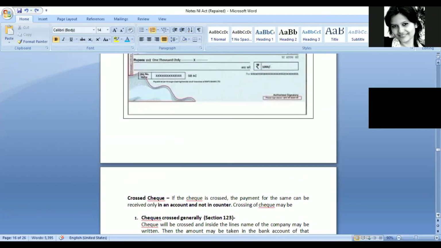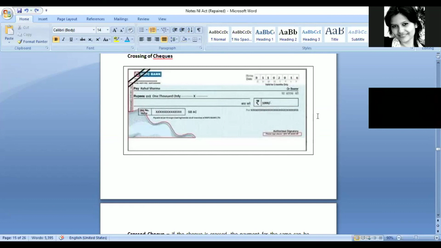So for example, in this particular case, a person is issuing a check in the name of Rahul Sharma and the amount is mentioned as 1000 rupees. And this is from HDFC Bank. So it does not matter in which bank Rahul Sharma is having his account. It may be SBI Bank, it may be ICICI Bank, it may be some other bank also.